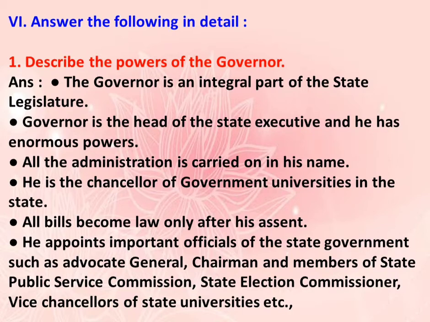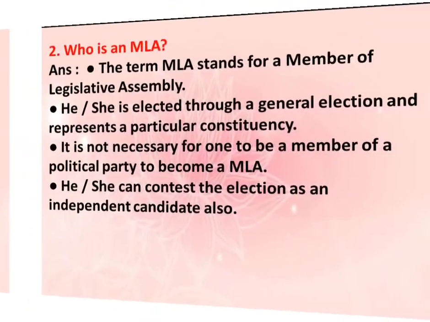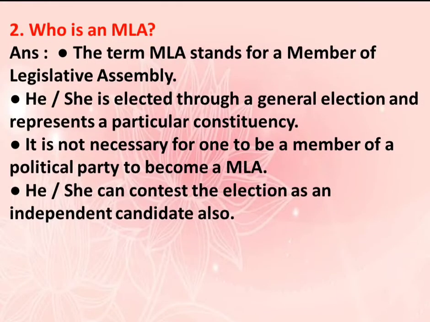He appoints important officials of the state government such as Advocate General, Chairman and Members of State Public Service Commission, State Election Commissioner, Vice Chancellors of the state universities, etc. Question number 2. Who is an MLA? The answer is the term MLA stands for Member of Legislative Assembly. He or she is elected through a general election and represents a particular constituency. It is not necessary for one to be a member of a political party to become an MLA. He or she can contest the election as an independent candidate also.